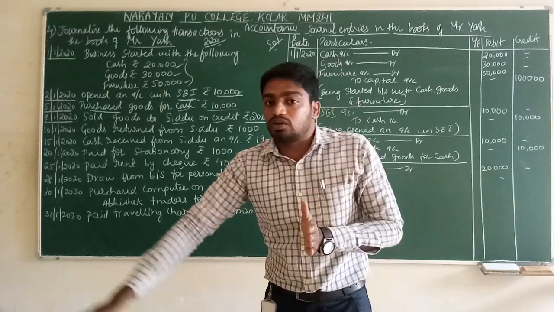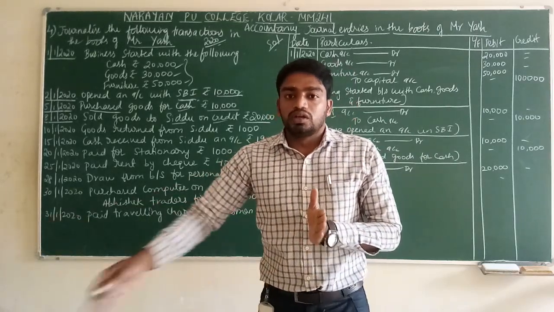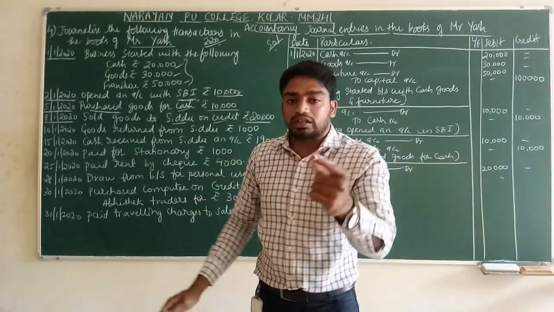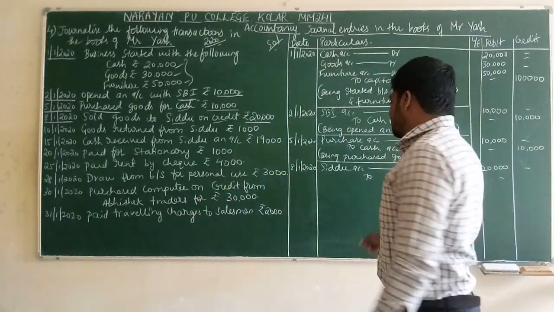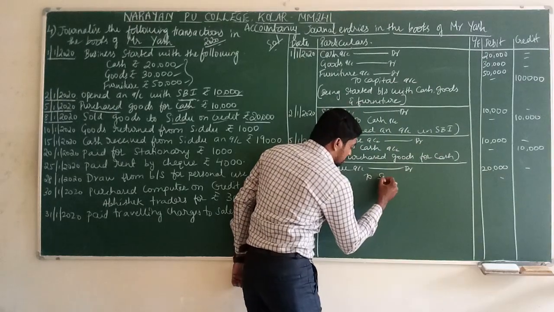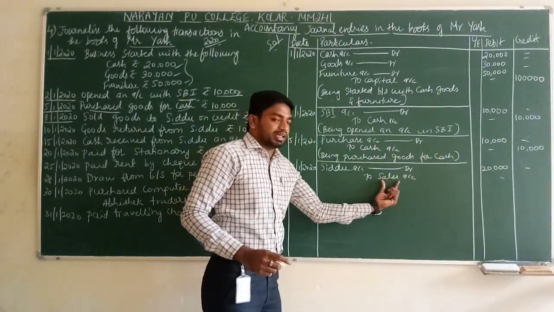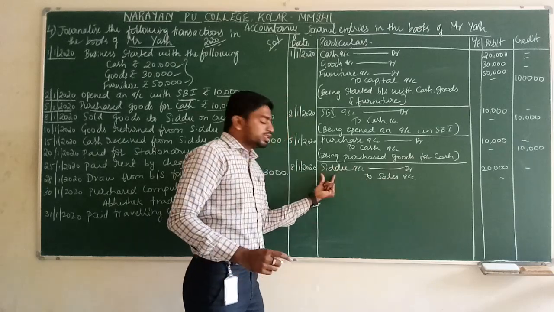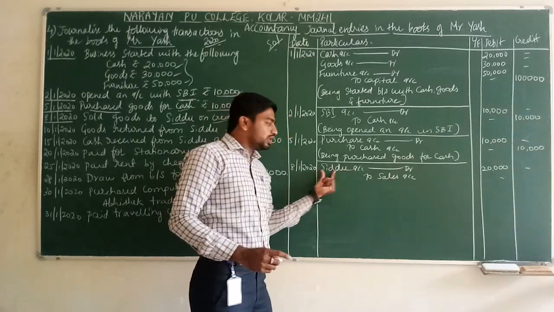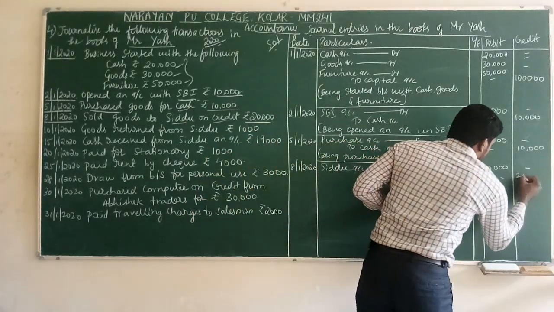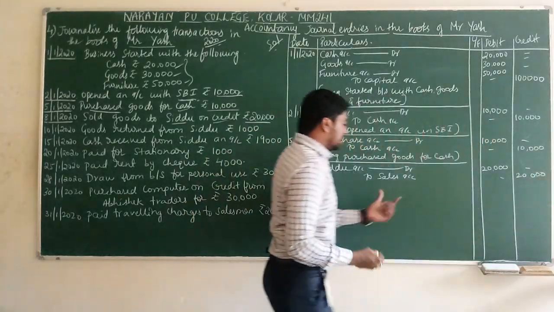Credit what goes out. What is going out? Goods are going out. If any goods go out from the business, that will be called sales. So Sidhu account debit to sales account. See, simple. Whatever goods are there, we have sold to Sidhu. Sidhu is the receiver. Goods are going out. Very simple. How many rupees? 20,000. Then we will write the narration.